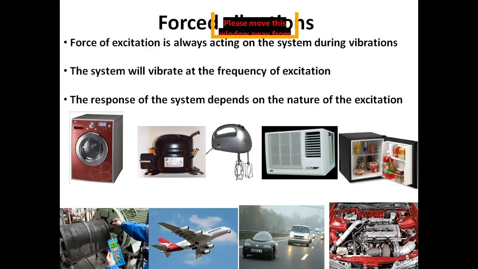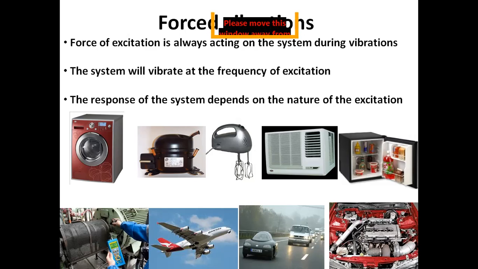Similarly, here you see an electrical generator which is coupled to a steam turbine. As long as the steam turbine is operating or the electric generator rotor is rotating, the vibration would be there. So these are all examples of forced vibration. So forced vibration exists in reality. We have to model these systems in order to find out the response or the level of vibration and how to control that level of vibration in these systems.